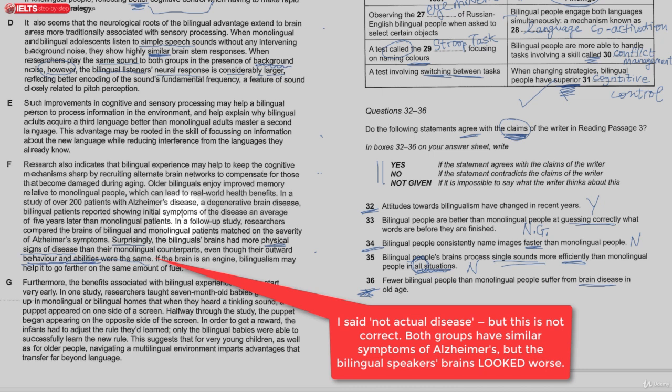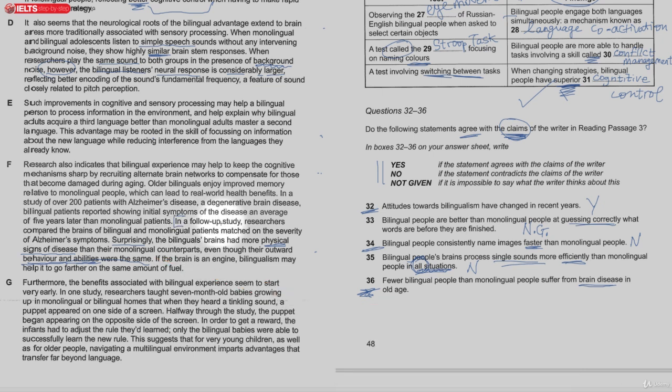Let's just, sorry, I've just seen something here. I just want to read this. In a follow-up study, researchers compared the brains of bilingual and monolingual patients matched on the severity of Alzheimer's symptoms.